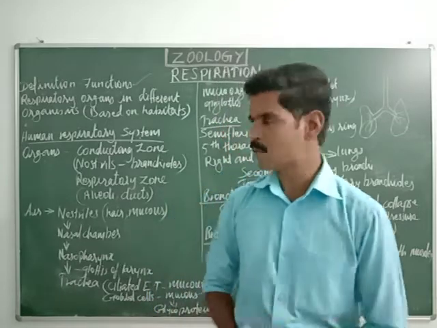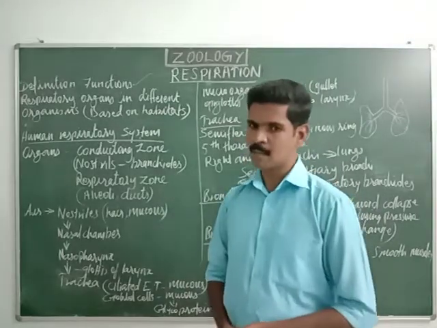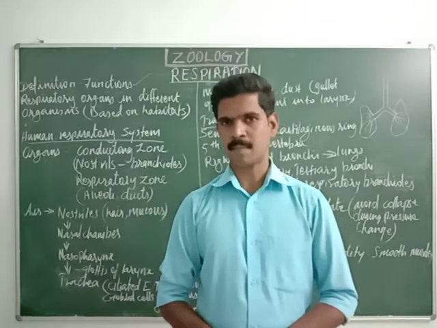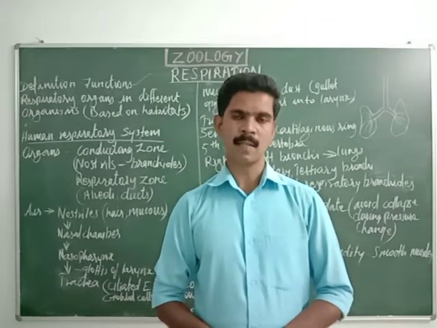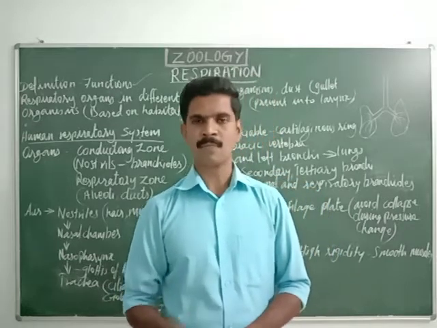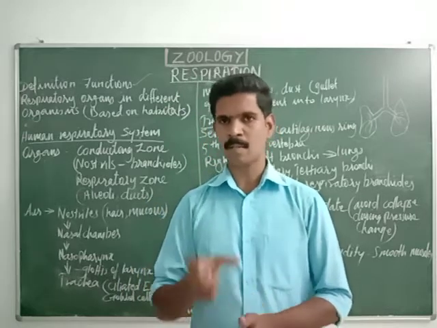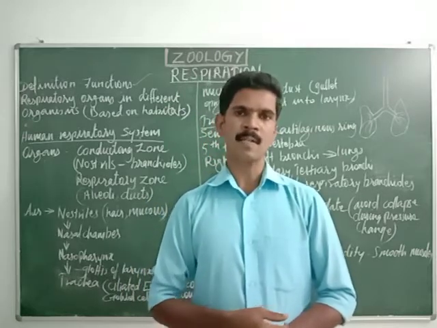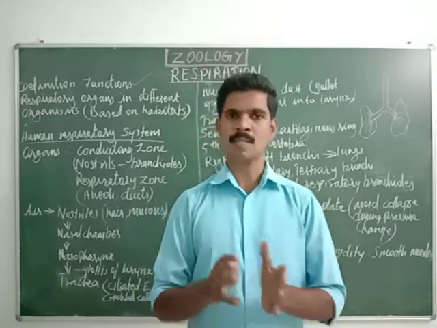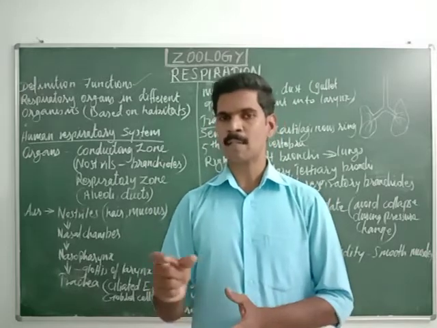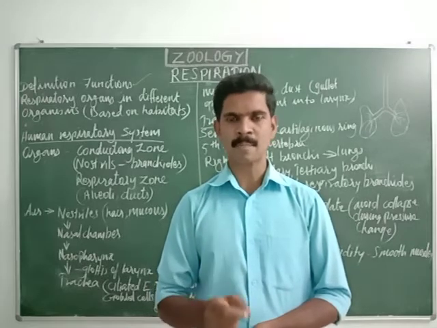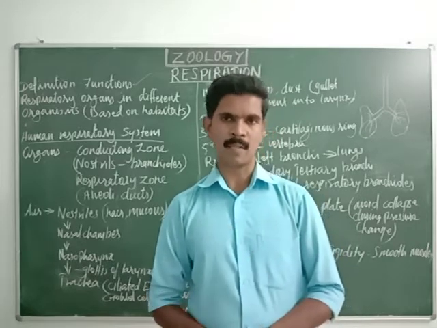Now we are going to study some examples. First, some organisms use their body surface for respiration, for example sponges and flatworms. In these organisms, the body surface alone acts as the respiratory organ. Then the second one is the earthworm. You all know the outer surface, the skin of the earthworm, is moist. So this moist skin acts as a respiratory organ in the body of the earthworm.